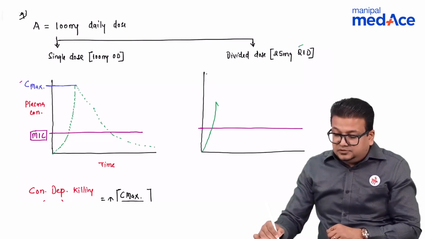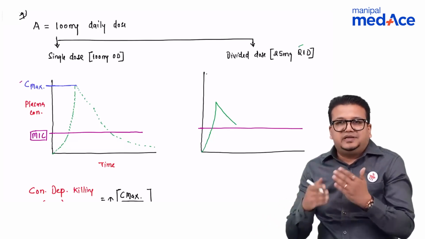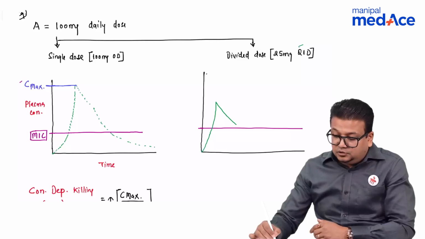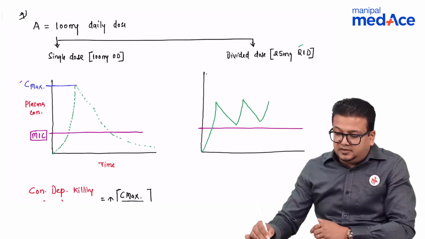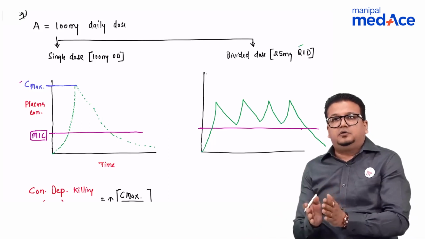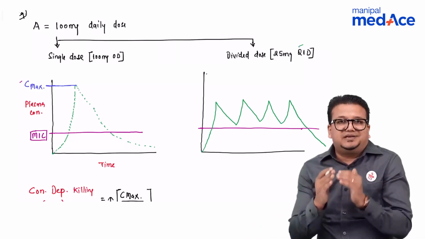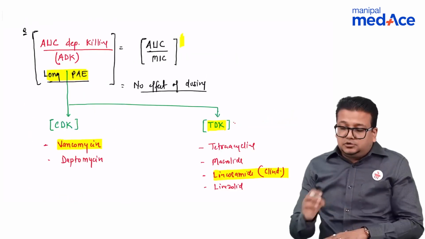After some time, the concentration would begin to fall, but then you are repeating the dose every 6 hourly, 4 times a day. So you will repeat the dose, concentration will again rise, then again it will fall, then again you will give the drug, then again rise and fall, and finally it will also fall. So here in divided dose, as you can see, the peak concentration or Cmax is lower than the single daily dose. So these are the three types.